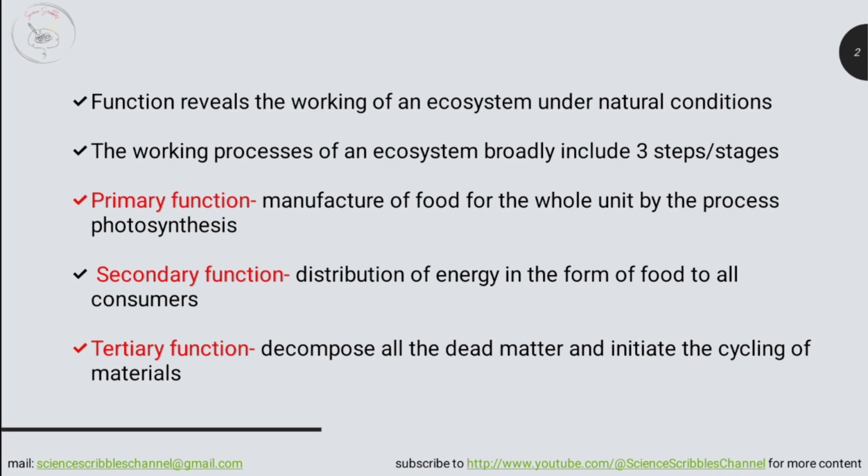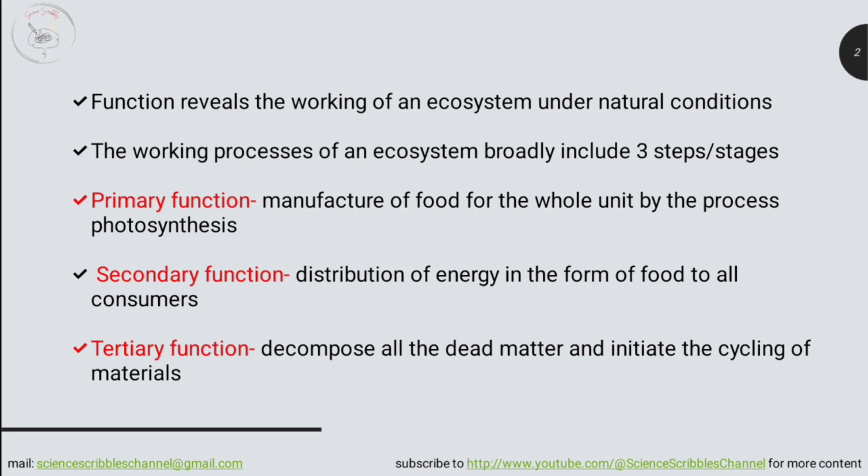The whole working process of the ecosystem broadly includes three steps. The first step, or the primary function of all ecosystems, is to manufacture food for the entire unit by the process of photosynthesis. In the second stage, this processed energy in the form of food materials is transferred to all consumers of the ecosystem.